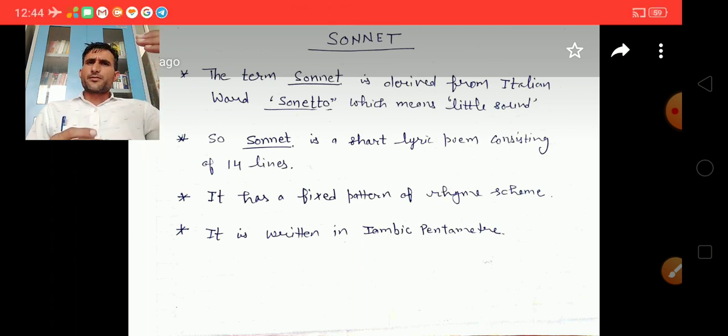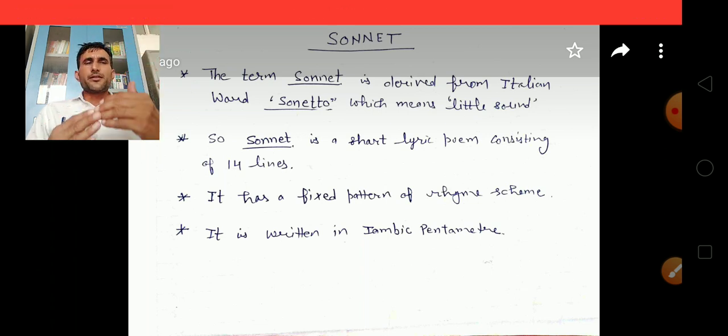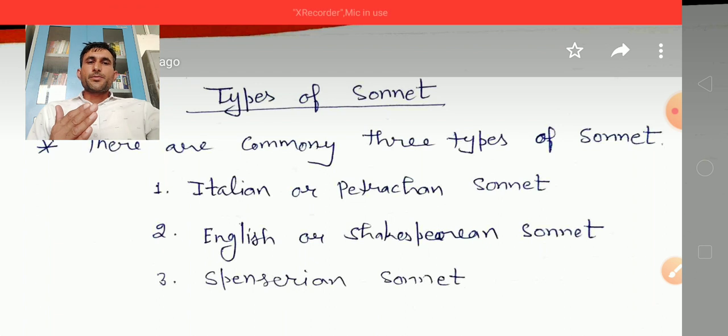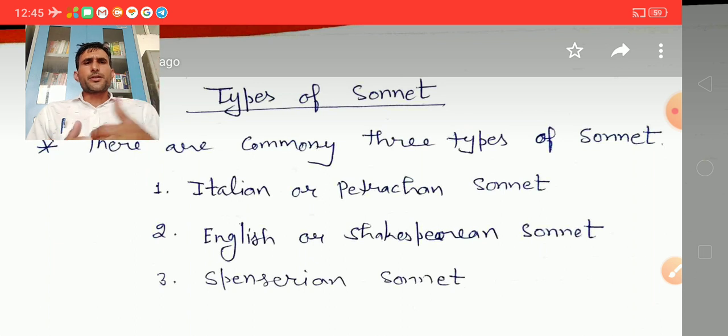First is the Petrarchan or Italian sonnet. Second one is the English or Shakespearean sonnet, and the third one is the Spenserian sonnet. We will discuss each and every type of sonnet.